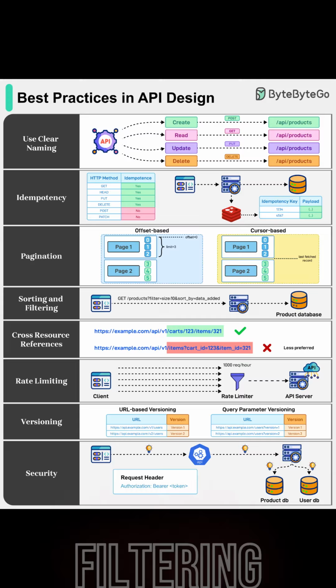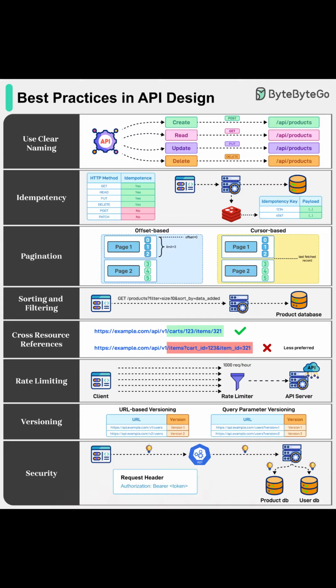Moving on to sorting and filtering, developers often need precise responses, not giant datasets to sift through. That's why allowing sorting and filtering through query strings like filter equals size, 10, and sort_by equals data_added makes your API flexible and developer-friendly.